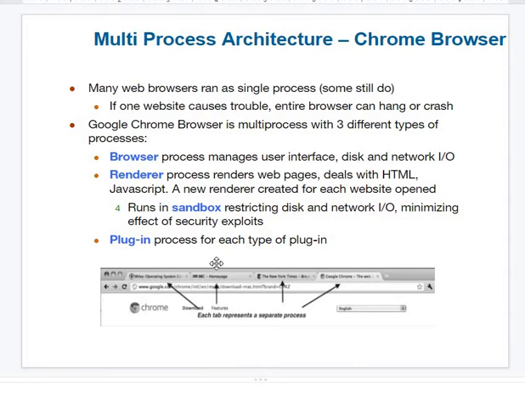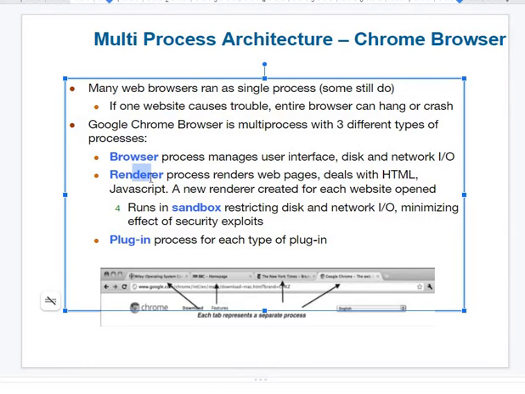So here, the multiprocess architecture is based upon browser and renderer. Browser means what provides the user interface. Through Google Chrome we request the service, whereas renderers are like web pages which run on the browser, so I can see the data.